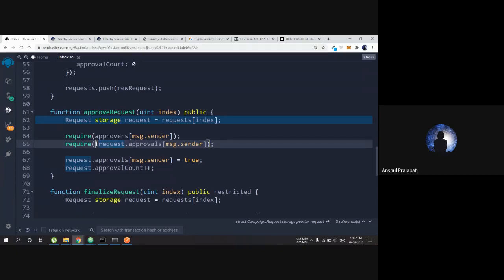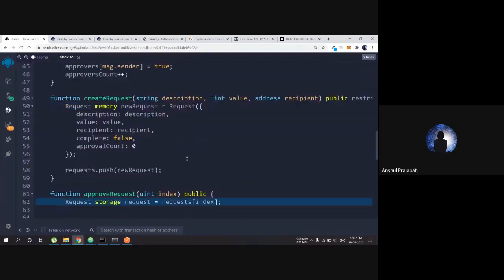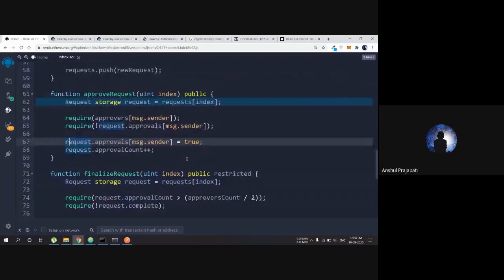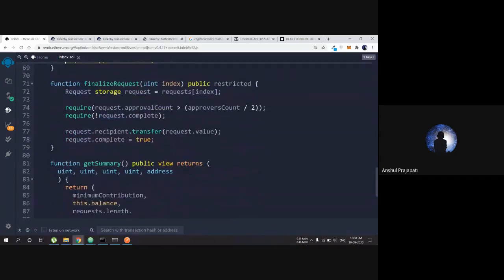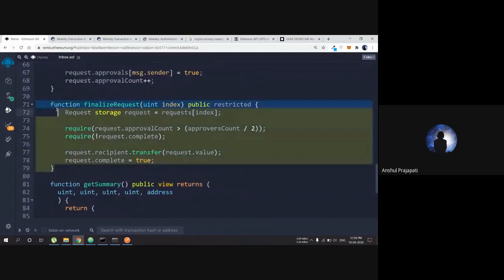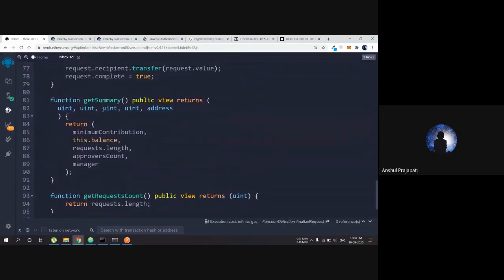So what we are doing is changing the state of the approver. When an approver gives their vote, we change the state of the approver; if the approver has voted, we set it to true. You can see we give it true, and the approval count increases. So what does the finalize function do? It finalizes the request, and if the approval count is greater than or equal to 50%, then we say okay, you can get the request and use the amount of money. So this is the function I have described, and these are just to get the summary.